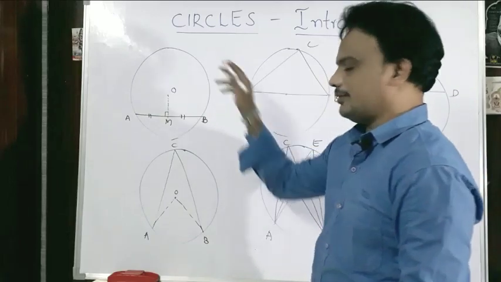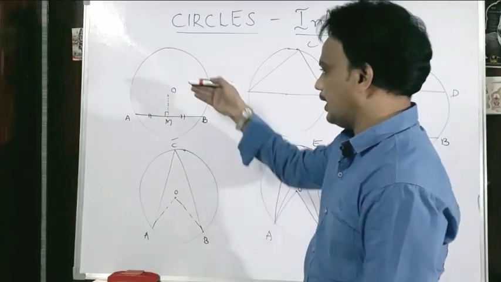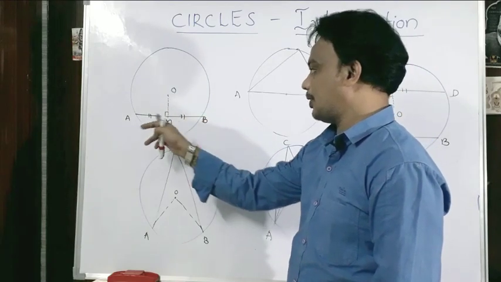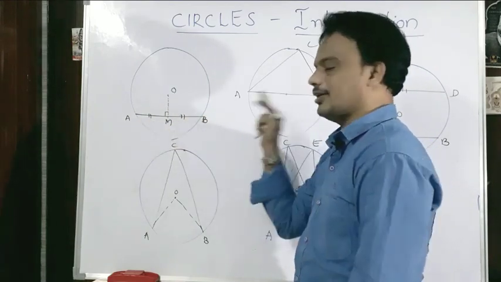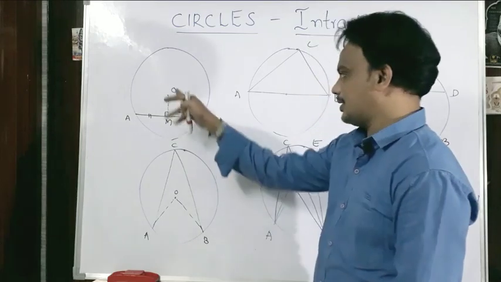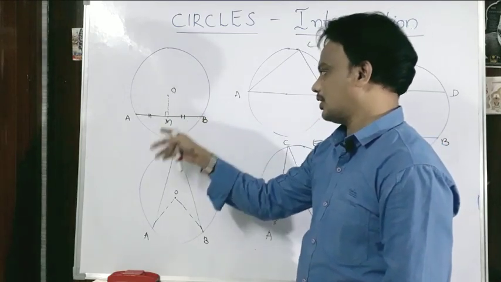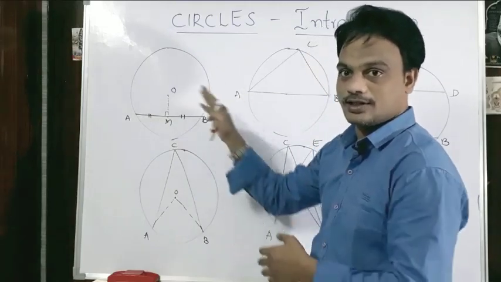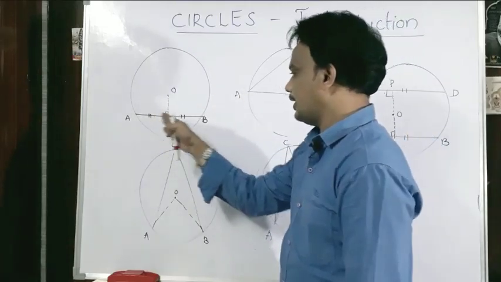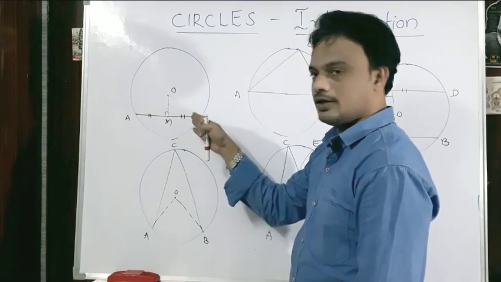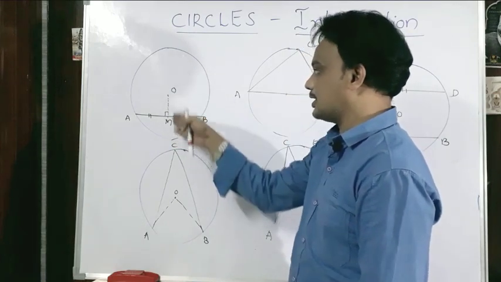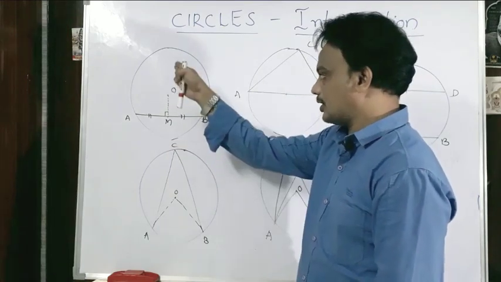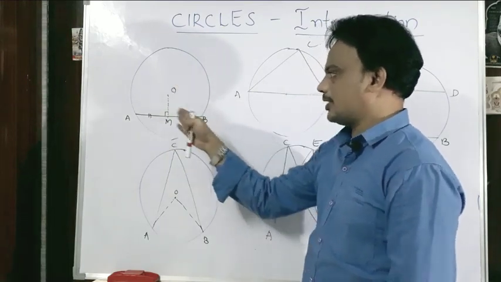In a circle, a line drawn passing through the center of the circle is always the perpendicular bisector of the chord. At the same time, vice versa: if a line is the perpendicular bisector to a chord, that must be passing through the center of the circle. Understood or not? The line passing through the center is the perpendicular bisector of the chord.